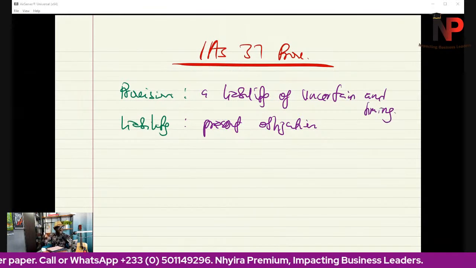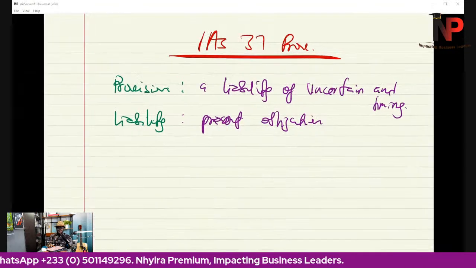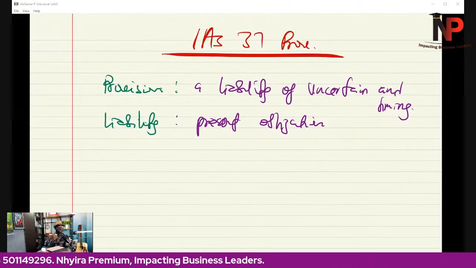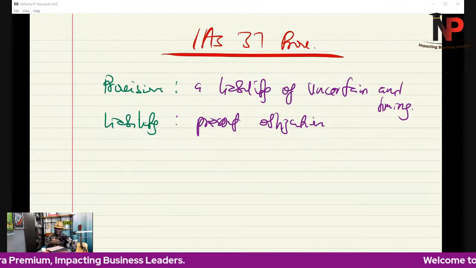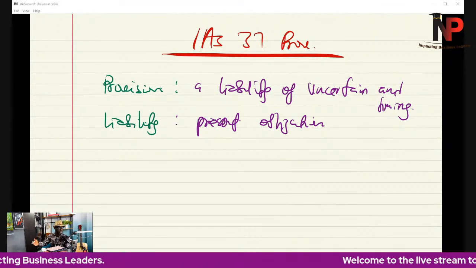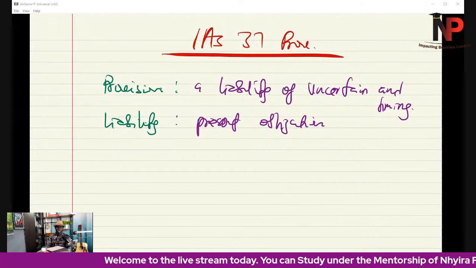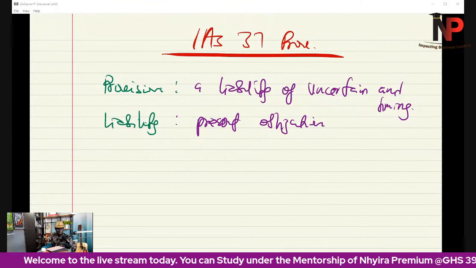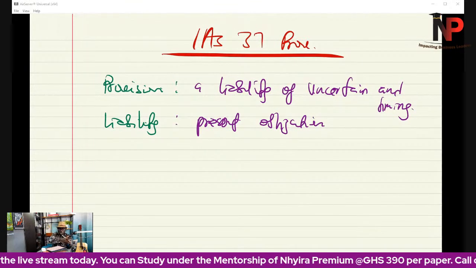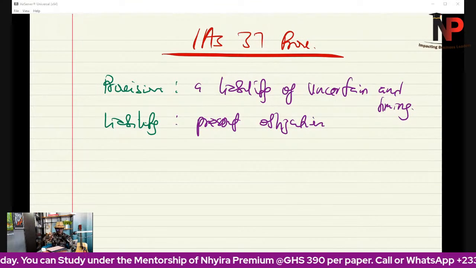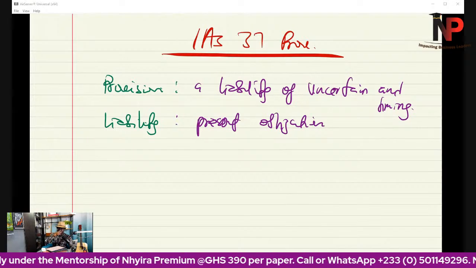Meaning you owe someone, but you don't know exactly how much. You know you owe someone, but you don't know how much you owe the person, or you don't know when you're going to pay that money. So it becomes a provision. A liability of uncertain amount and timing.